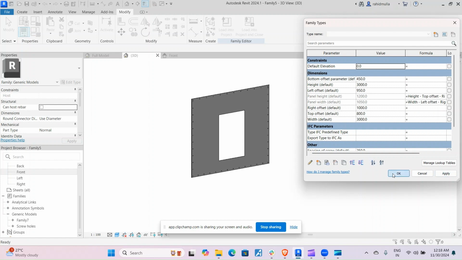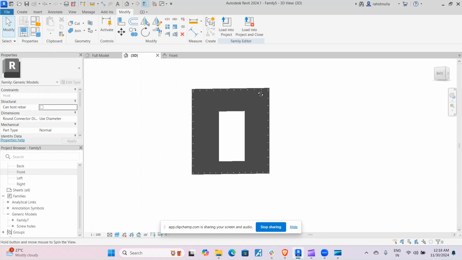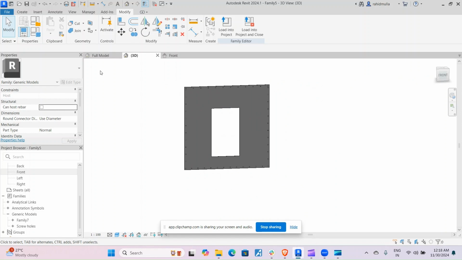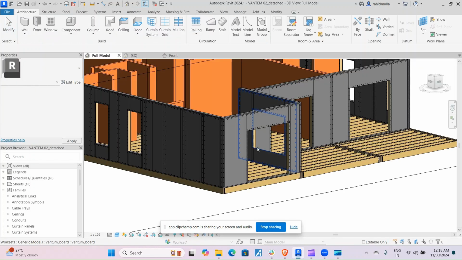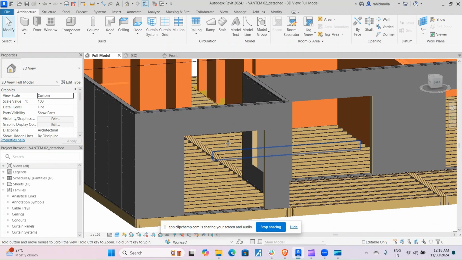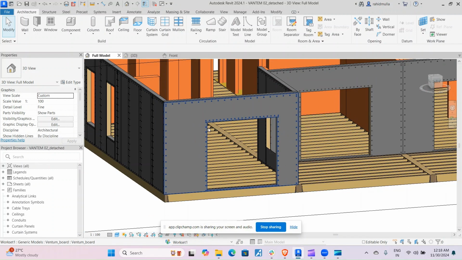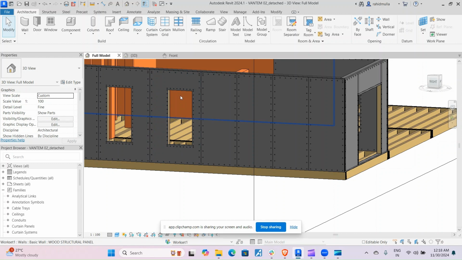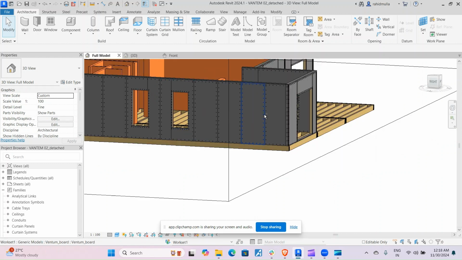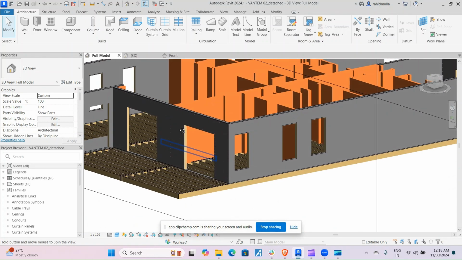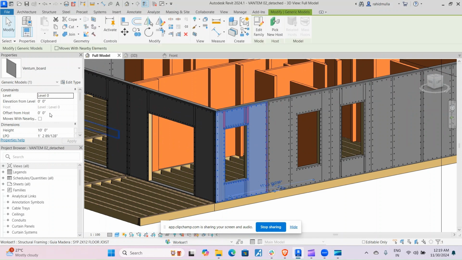Okay, great. So it moves along with it, and this is how this Ventum panel will stand. And if you see in the model, this is how it is created. Once you assign the material, it will look somewhat this way. So see here there are different widths, and here there are different widths. Based on these requirements, we have created this parametric family. You don't need to alter the dimensions again and again. You can directly control it from the project itself.